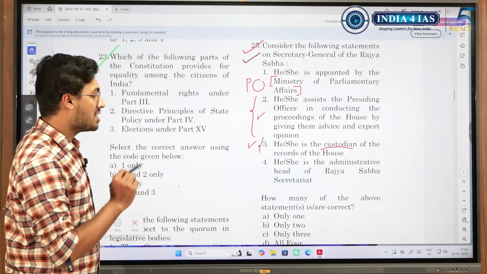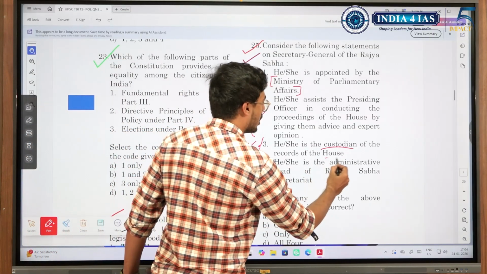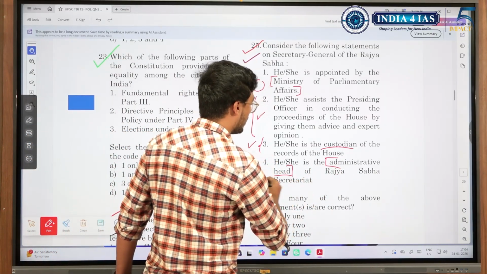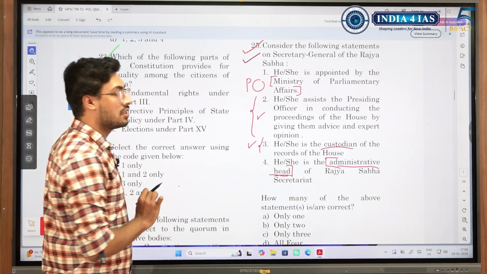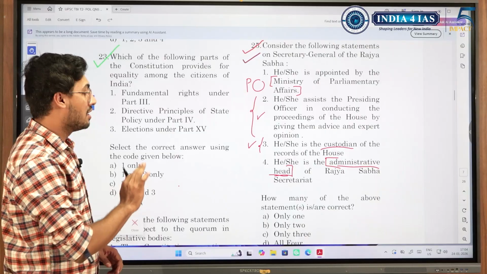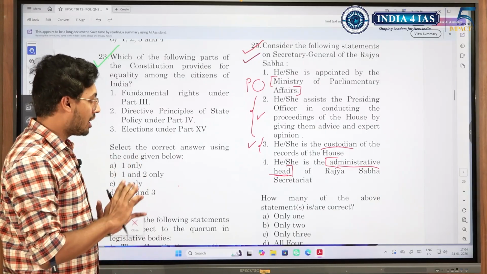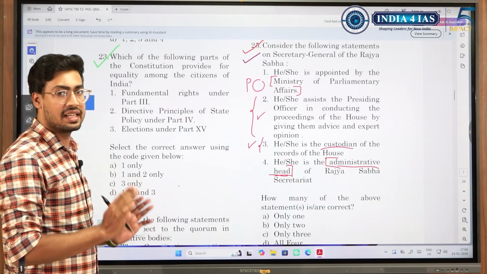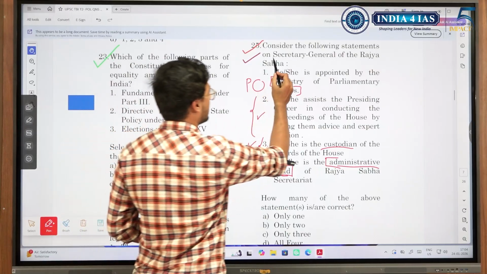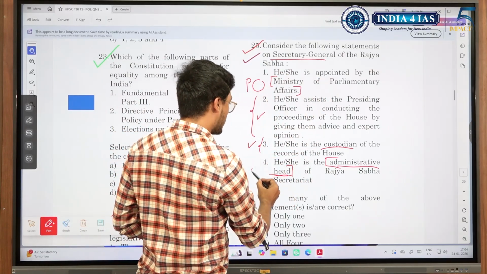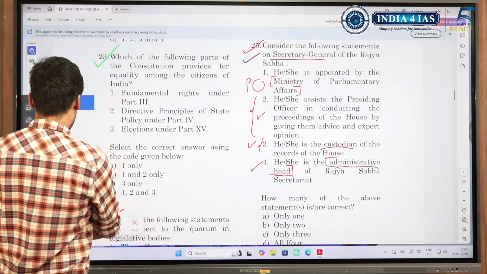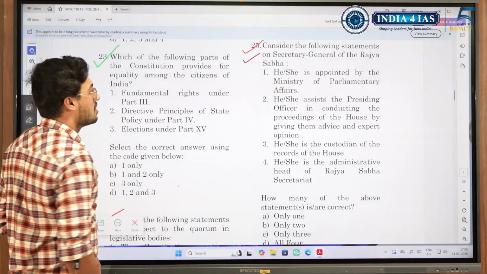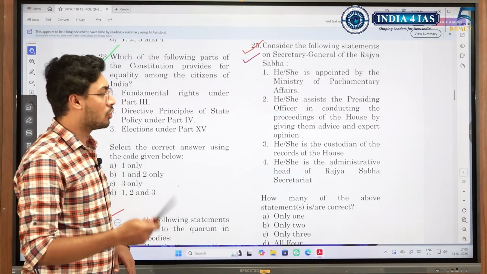He or she is the administrative head of Rajya Sabha Secretariat. Do not confuse administrative head with head of the House. Head of the House is the Chairman of Rajya Sabha, but whatever administrative tasks are there, who is heading that? It is the Secretary General. So this is correct. Only one is wrong. So the answer is 3. Similar thing will apply to the Secretary General of Lok Sabha also.